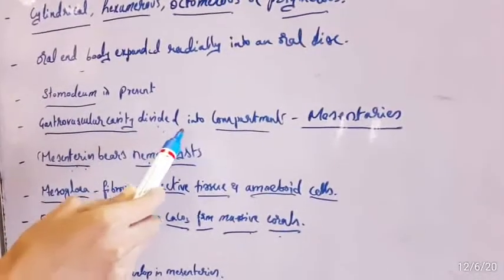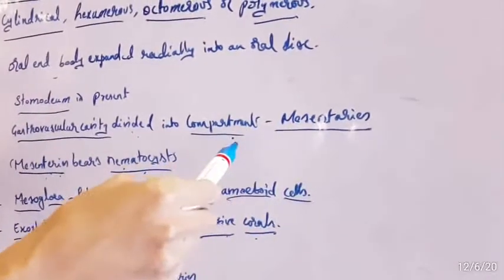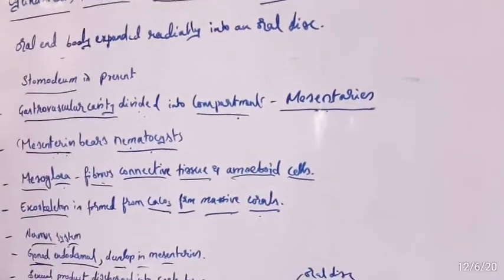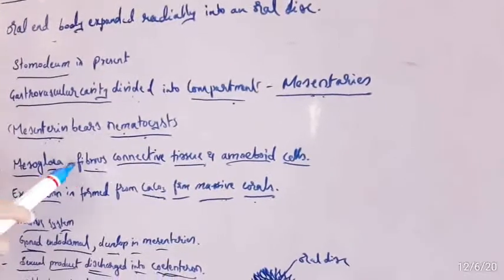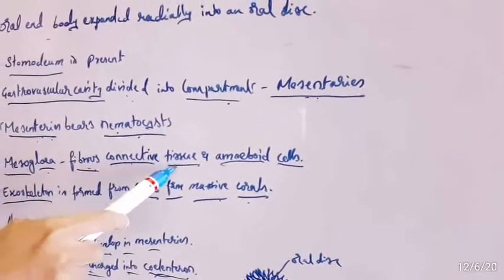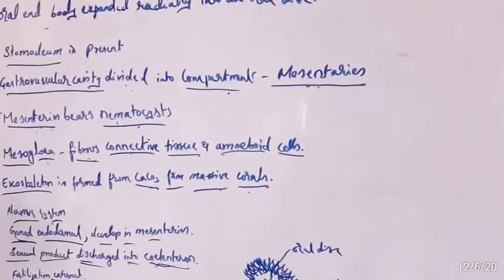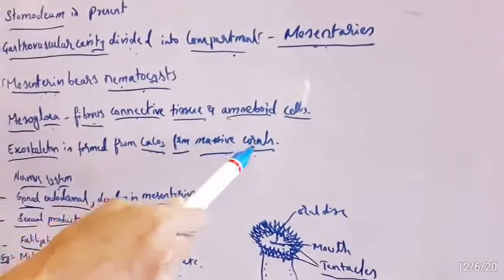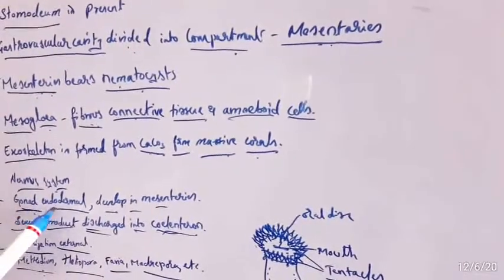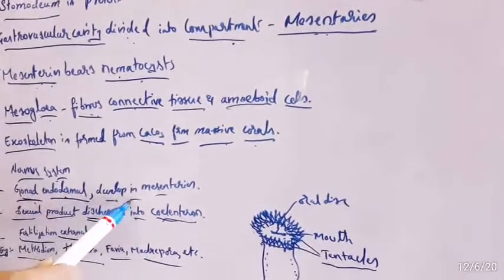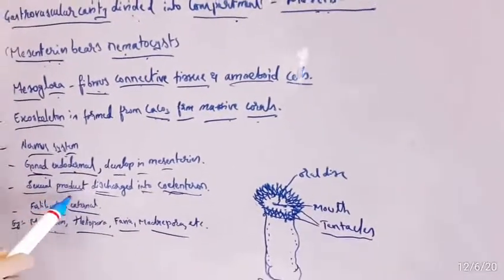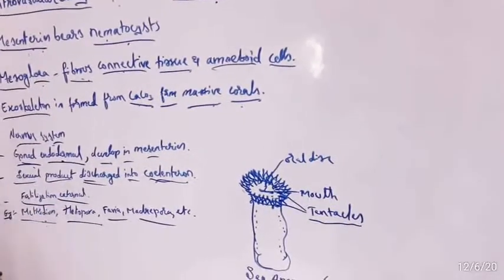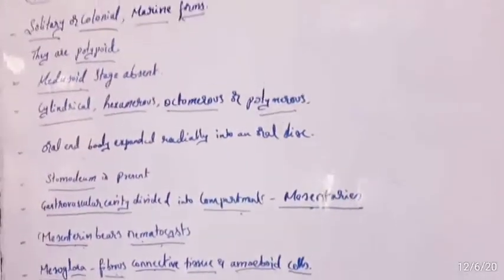The gastrovascular cavity is divided into many compartments called mesenteries. Mesenteries bear nematocysts. The mesoglea contains fibrous connective tissue and amoeboid cells. The exoskeleton is formed from calcium carbonate, which often forms massive corals. The gonads are endodermal in origin and develop in mesenteries. Sexual products are discharged into the enteron. Fertilization is external. So this is about the class Anthozoa.